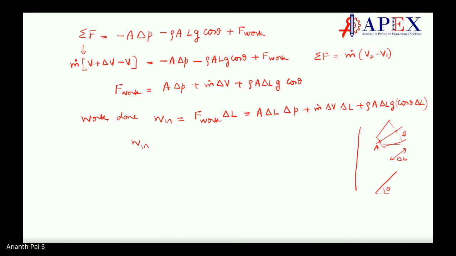Cos theta is opposite by adjacent, correct? So cos theta is opposite by hypotenuse, I'm sorry, AB, correct? So cos theta into delta L is what? This distance. What is this distance? This distance is the distance in the height. So this can be delta z. If I consider g is in this direction, delta z. So cos theta into delta L is equal to delta z.